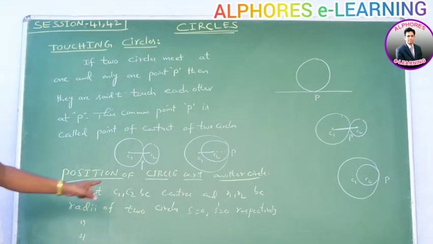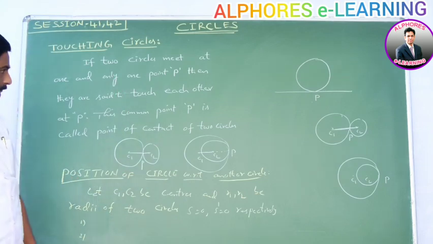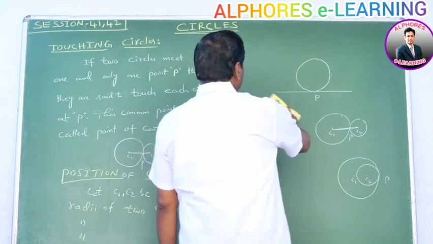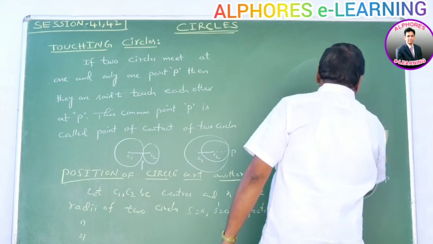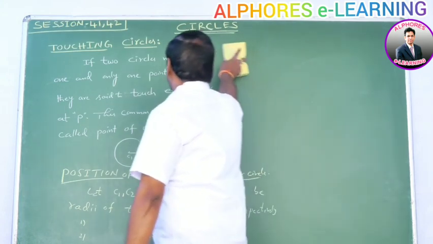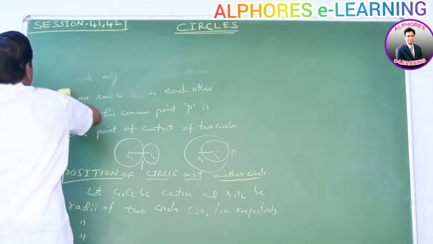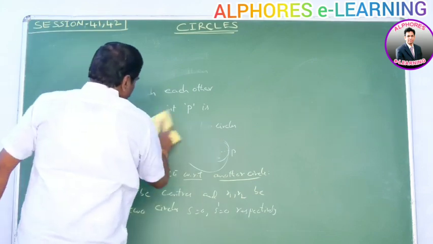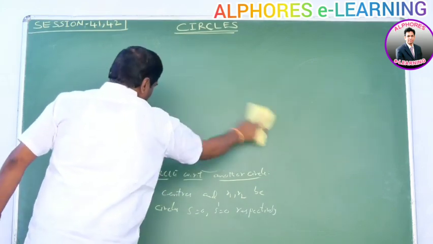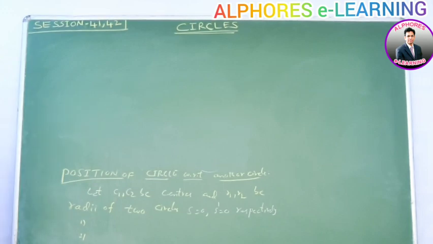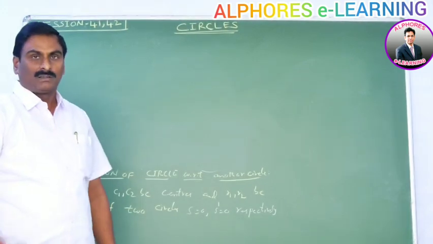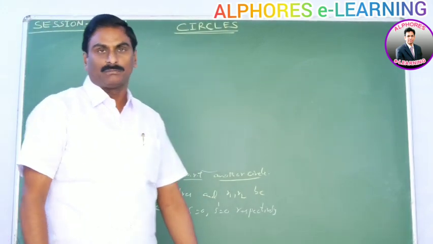Position of a circle with respect to another circle. In previous sessions, we discussed the position of a point with respect to the circle, and the position of a line with respect to the circle.